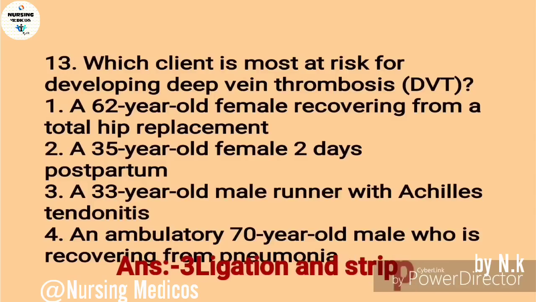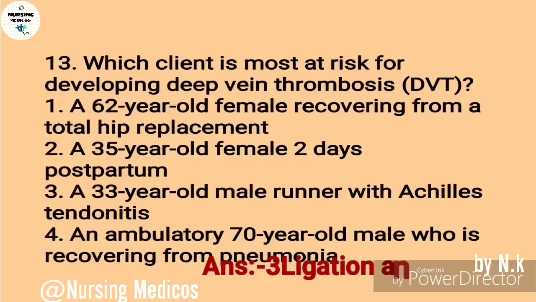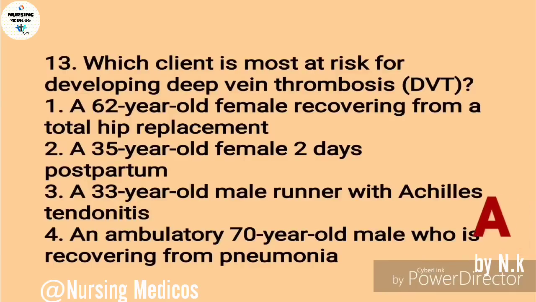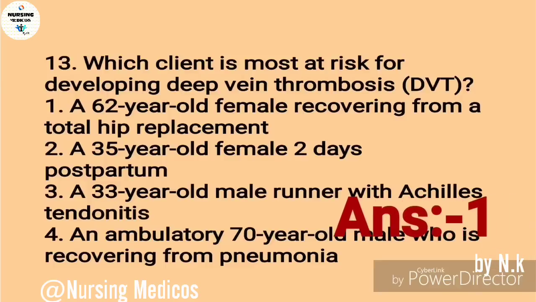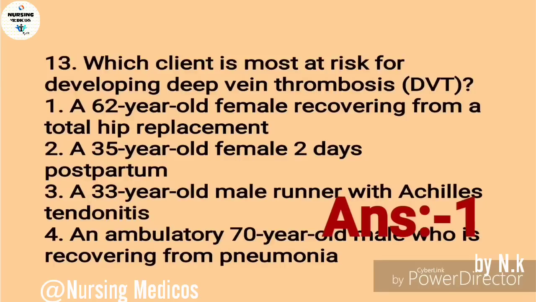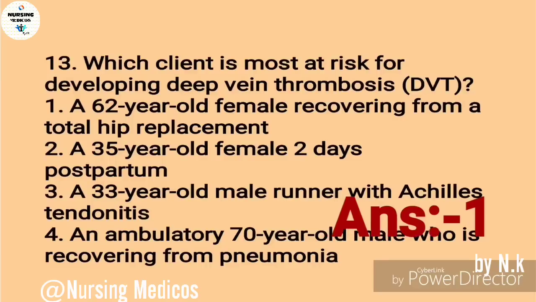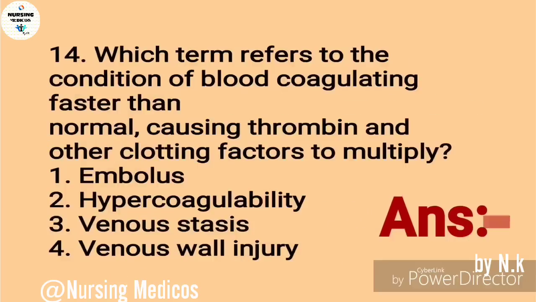The next one, 31, we will see which client is most at risk for developing deep vein thrombosis, DVT. A. 62-year-old female recovering from a total hip replacement. B. 35-year-old female 2 days postpartum. Third, 33-year-old male runner with tendonitis. Fourth, ambulatory 70-year-old male who is recovering from pneumonia. For that answer is 1. A 62-year-old female recovering from a total hip replacement.